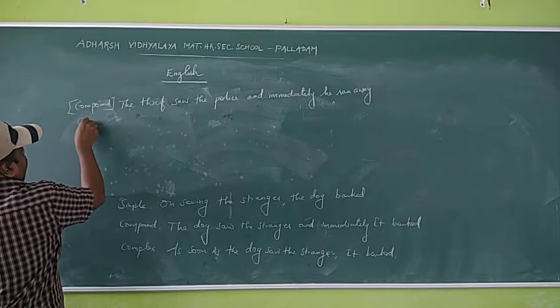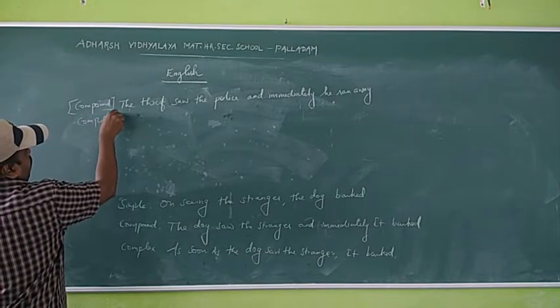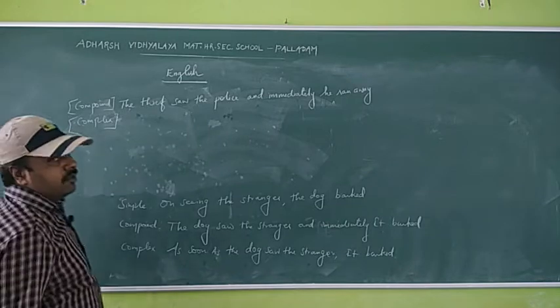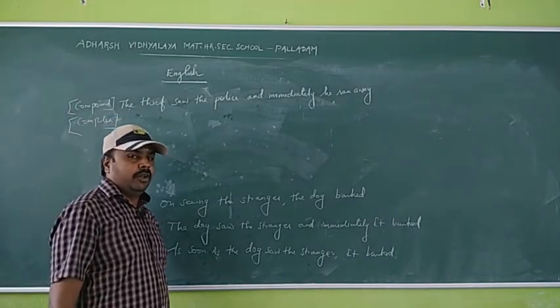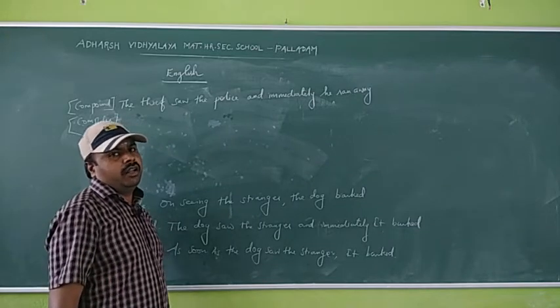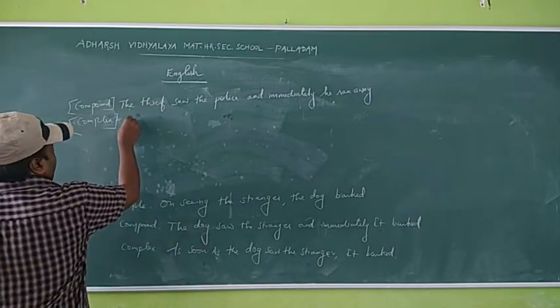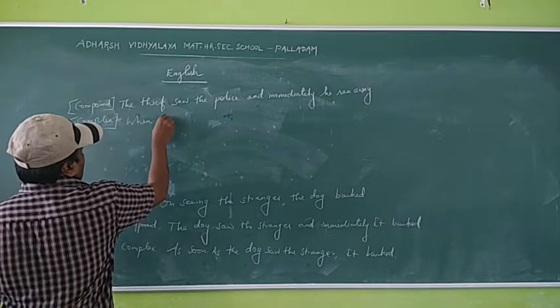So when you change into complex, what do we have to use? We have to use the subordinating conjunction when or as soon as. So we can use when here.